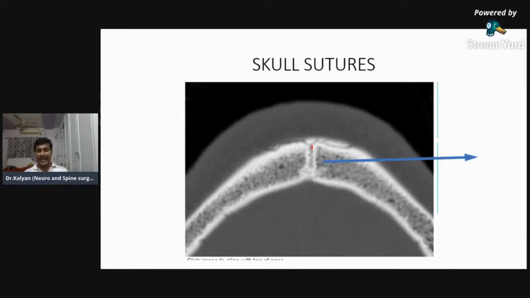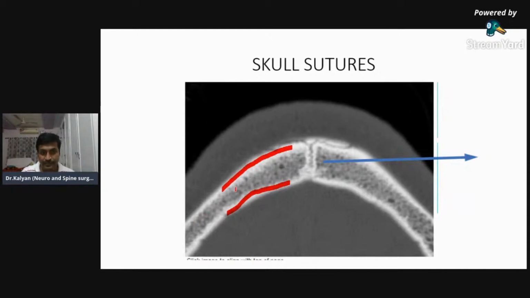So sutures have a zigzag margin. Second one, let's concentrate away from the suture. Every bone has a cortical bone. So this is all the cortical bone, which is white in color. In between, we have the bone marrow.